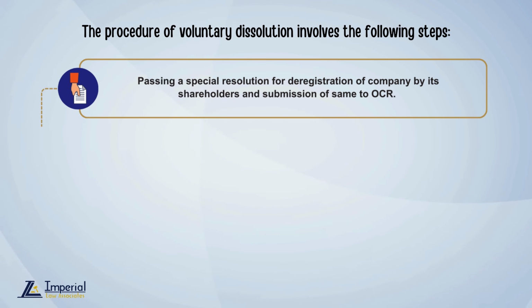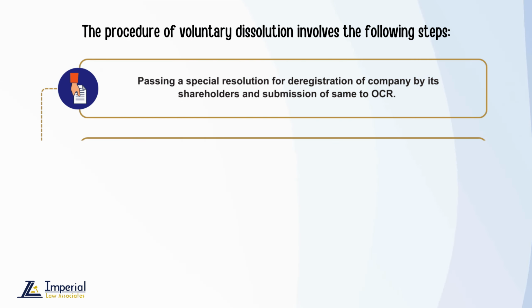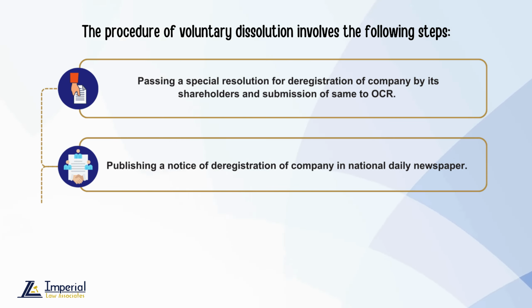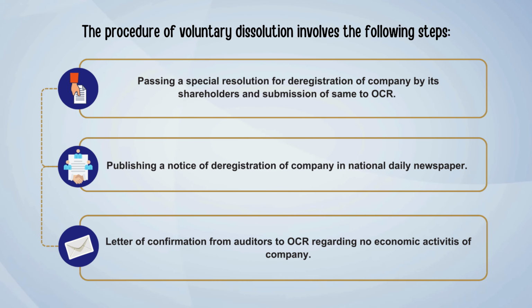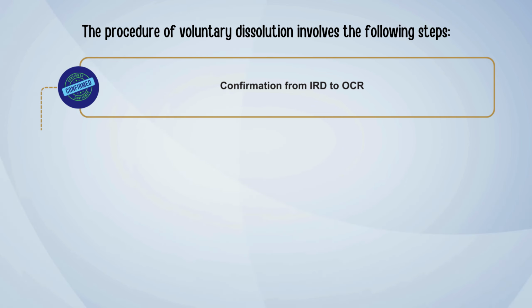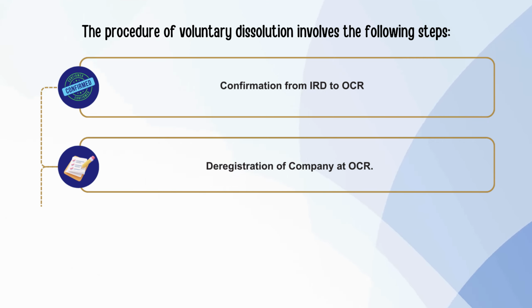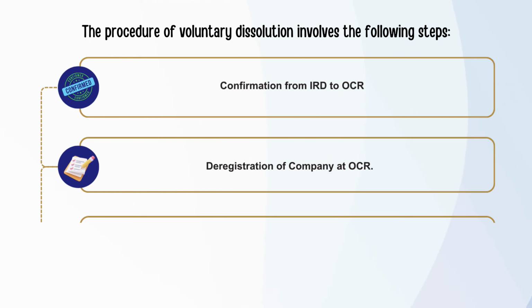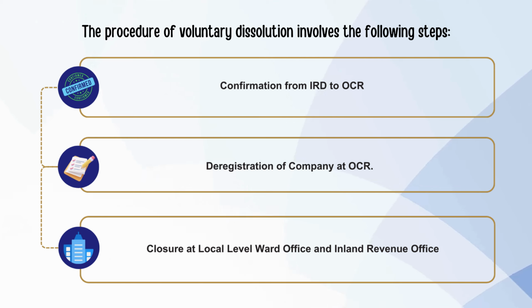Number 1. Passing a special resolution for deregistration of a company by its shareholders and submission of the same to the OCR. Number 2. Publishing a notice of deregistration of the company in a national daily newspaper. Number 3. Letter of confirmation from auditors to the OCR regarding no economic activities of the company. Number 4. Confirmation from Inland Revenue Department to the OCR. Number 5. Deregistration of the company at the OCR. And number 6 and last, closure at local level ward office and relevant inland revenue office.